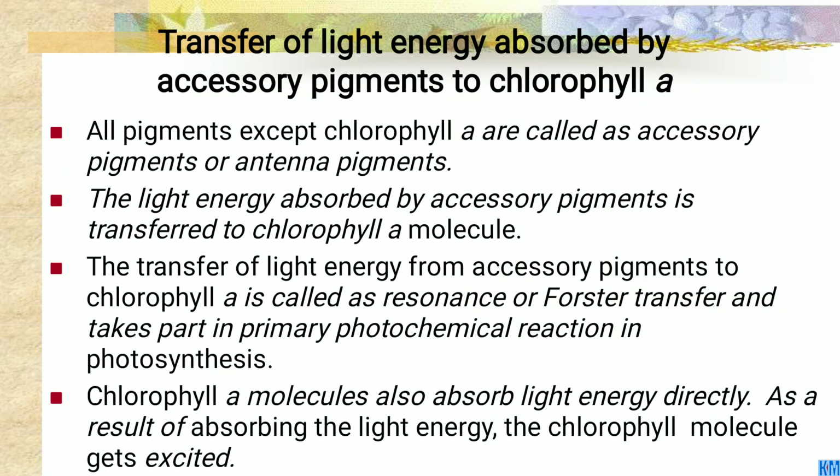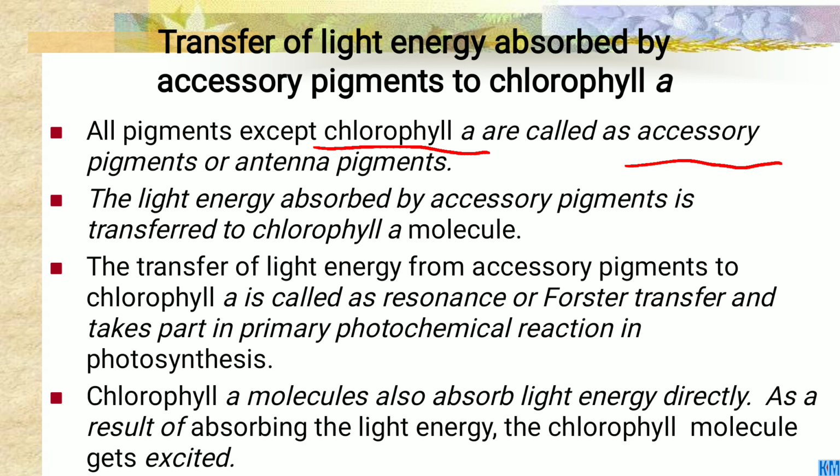And the transfer of light energy absorbed by the accessory pigments to chlorophyll A. All pigments except chlorophyll A are called accessory pigments or antenna pigments. The light energy absorbed by the accessory pigments is transferred to the chlorophyll A molecules.